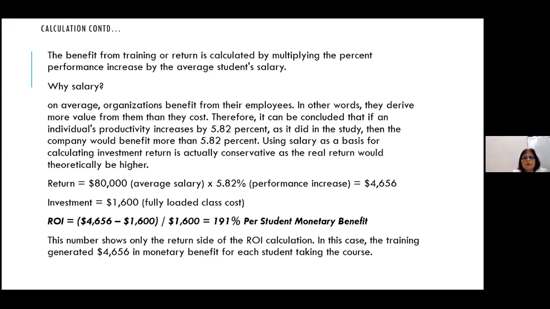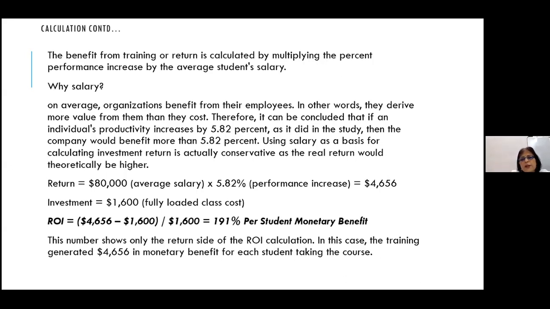We choose salary because on average, organizations benefit from their employees. Actually, they are not paying you as much salary as the work they are taking out of you. In other words, they derive more value from the employees than the cost of the employee.